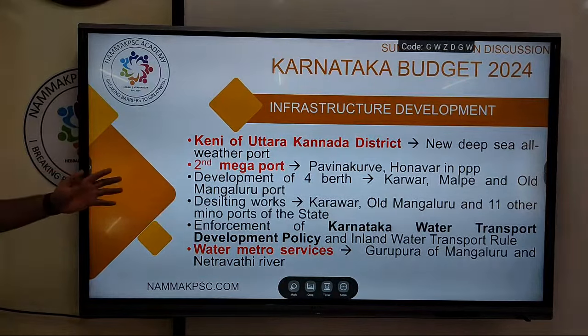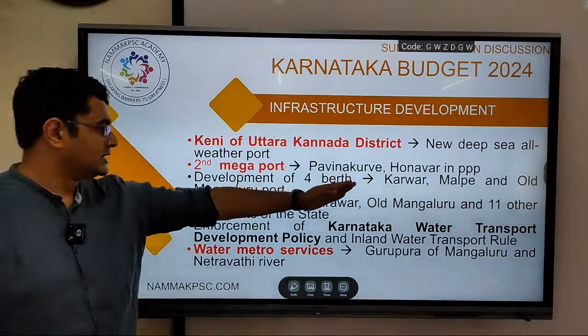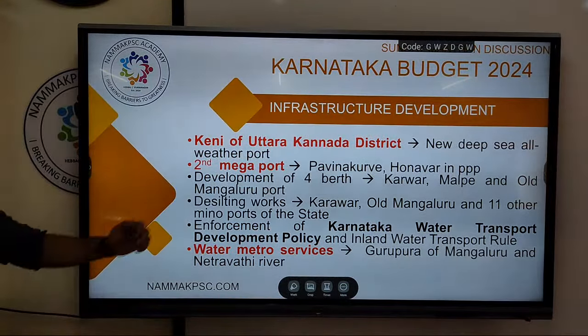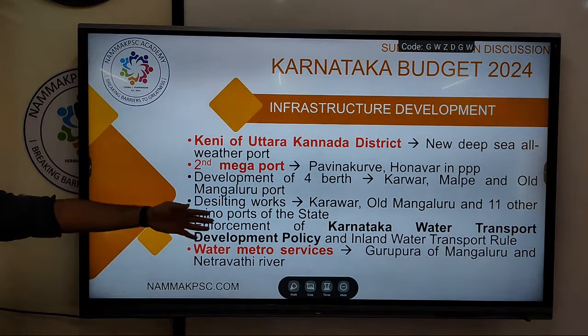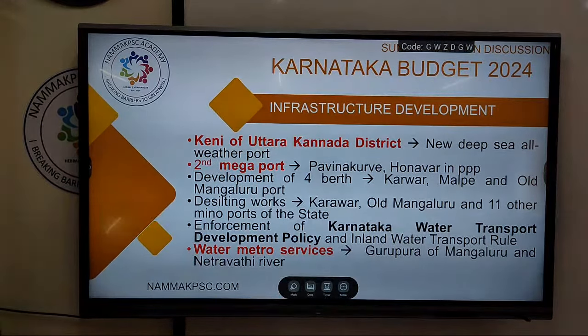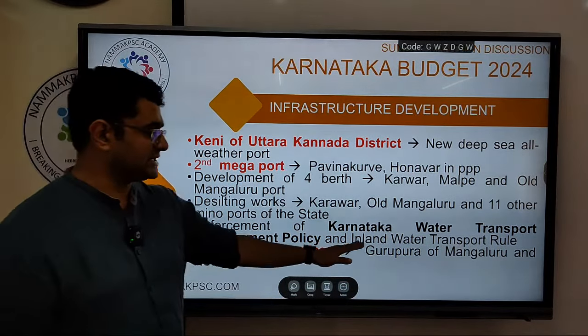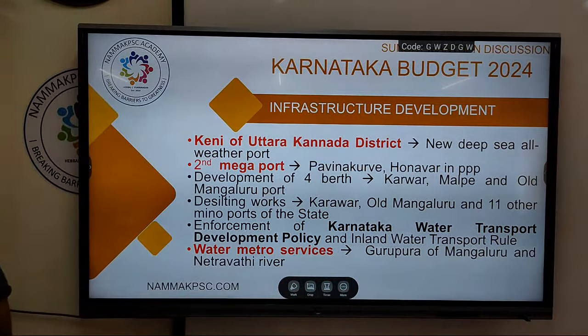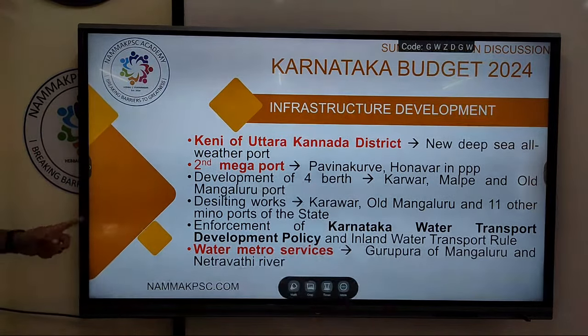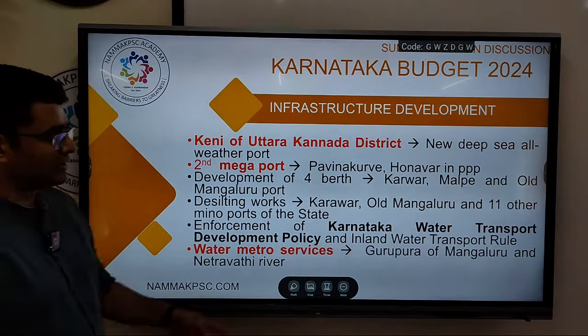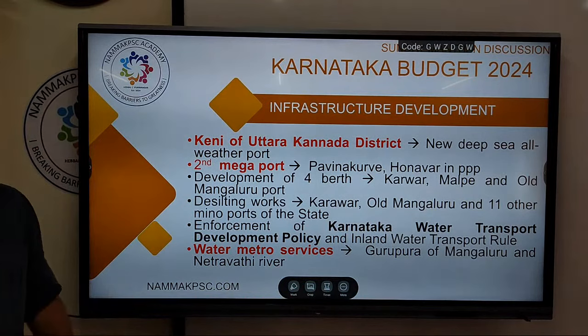Then development of 4 berths in the ports of Karwar, Malpe, Old Mangalore, and desilting work of Karwar, Old Mangalore and 11 other ports. Enforcement of Karnataka water transport development policy and inland water transport rules. Water metro service in Gurupura of Mangaluru and Netravati river.